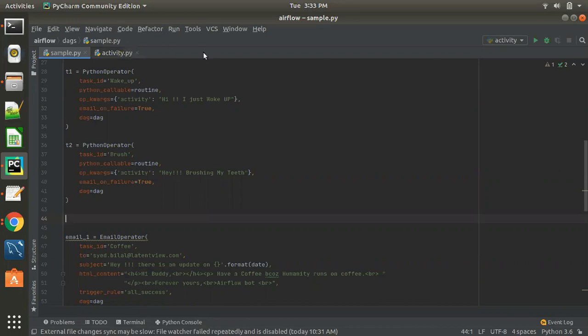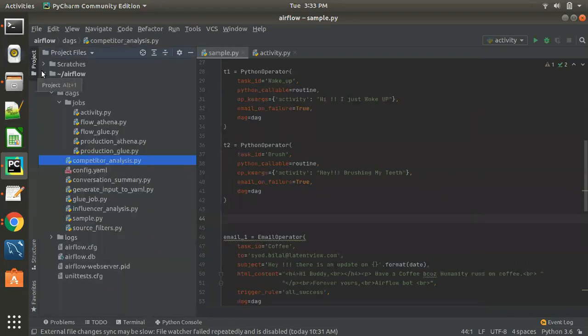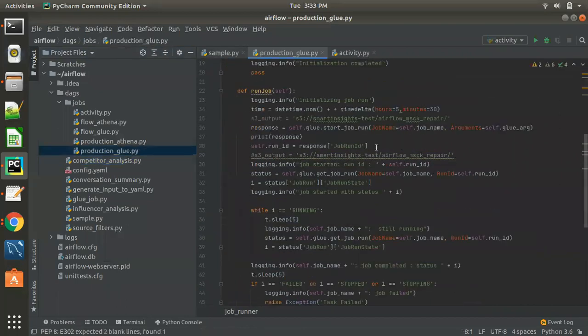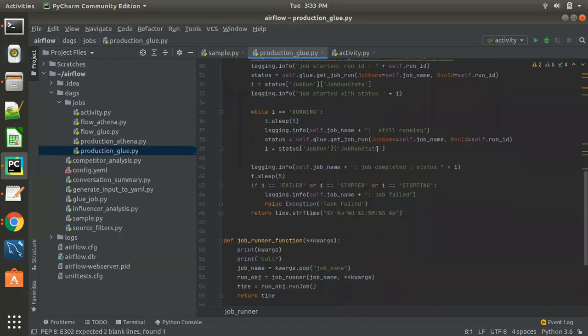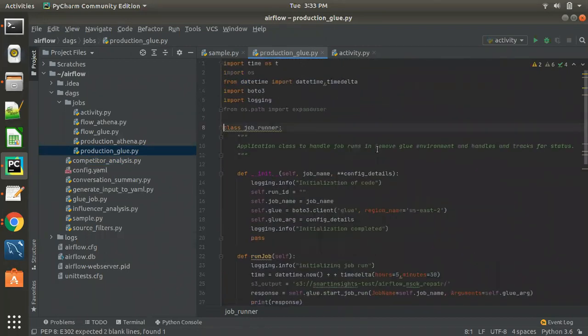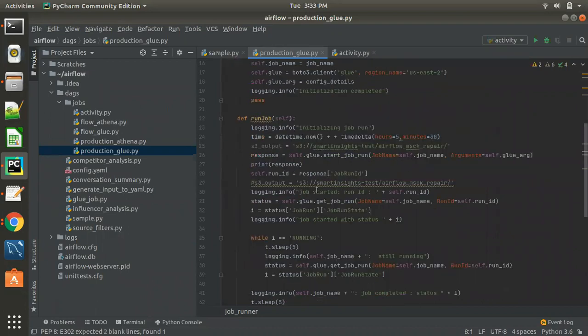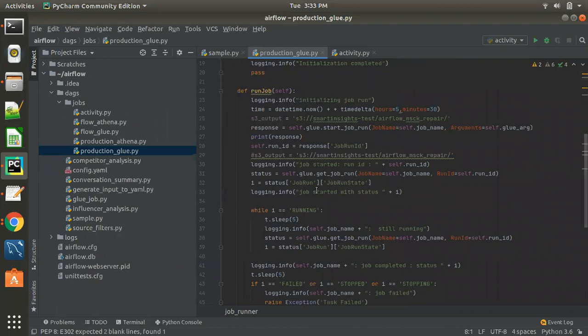So we have a Python function to start a Glue job, and this job, as a task, is triggered from Airflow, which we define. We can parameterize the job ID and job name, so that this particular task triggers this particular Glue job, and then after the job runs, we refresh the